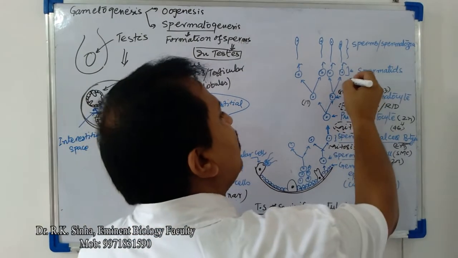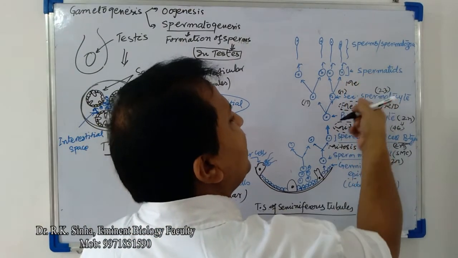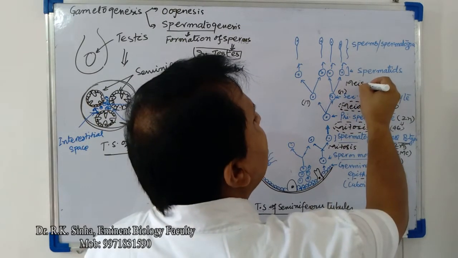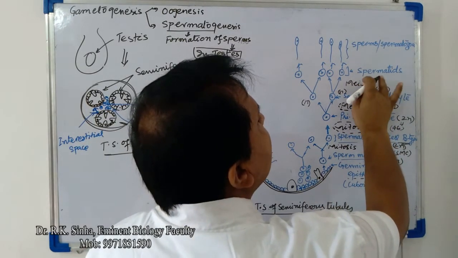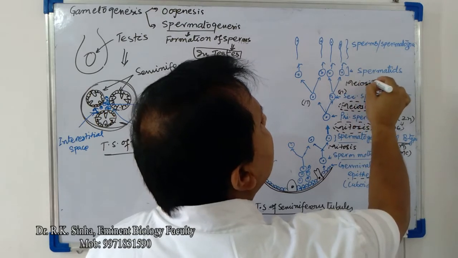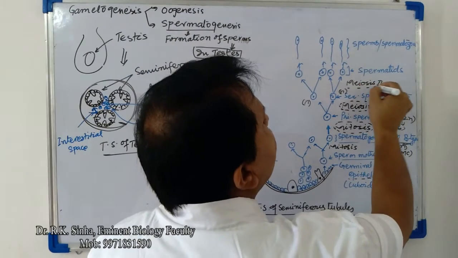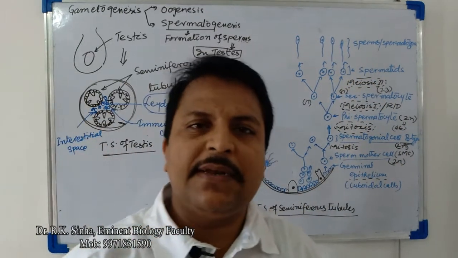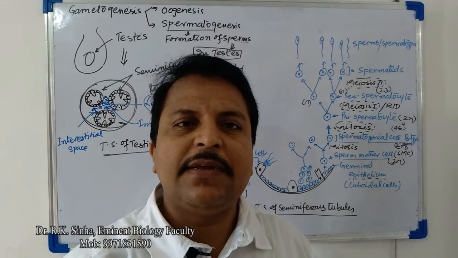Now the second meiotic division will complete in this secondary spermatocyte. This is the second meiotic division. The second meiotic division is termed an equational division, like mitotic division.